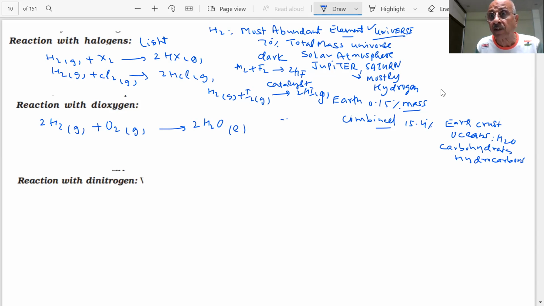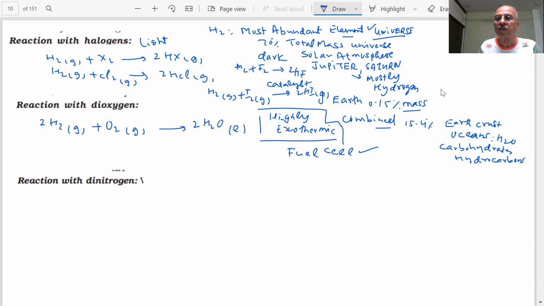Where did I use this reaction? Can you tell me, students? Because this reaction is highly exothermic. Not electrolysis, which uses this in the reverse form. I have used it in a fuel cell, students, which is used for producing energy, and it was used by the astronauts also.